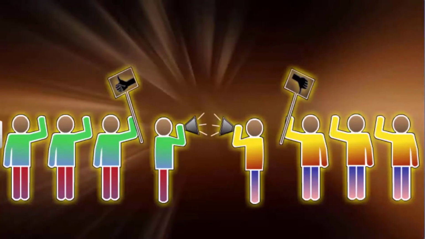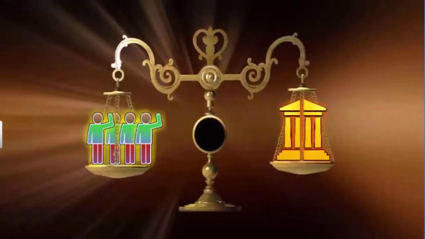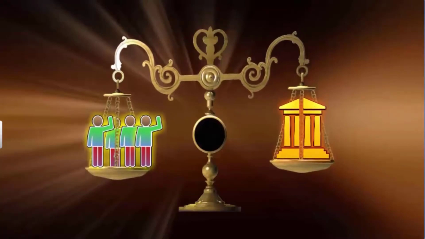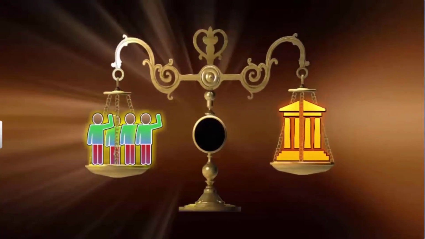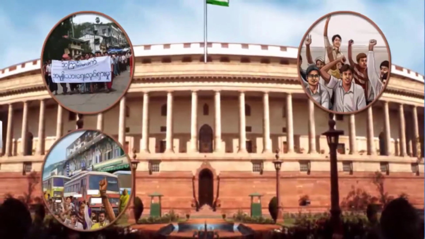If one group brings pressure on the government to make policies in its favor, another group counters this pressure. It persuades the government not to make policies as desired by the first group. In this way, the government is informed about the requirements of different sections of people. This leads to a rough balance of power.